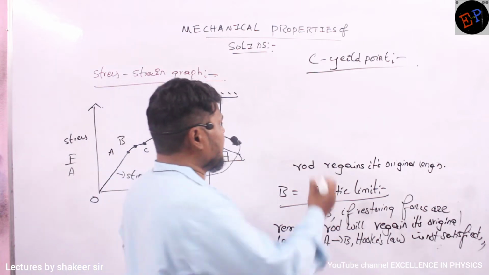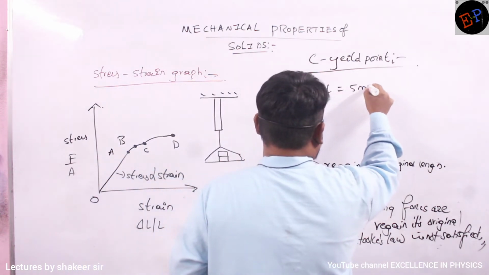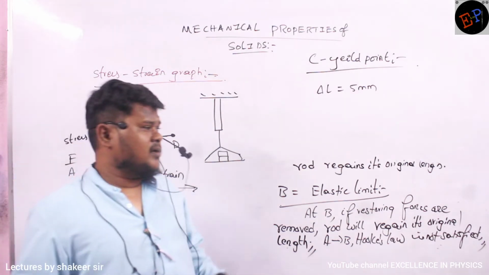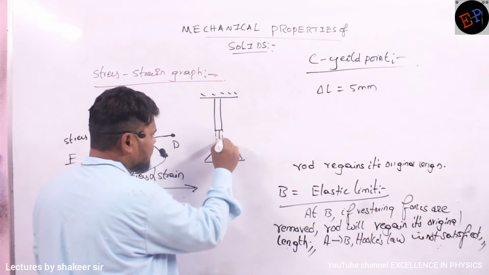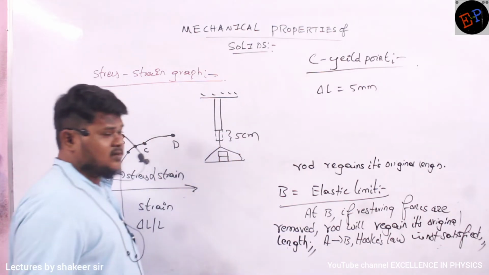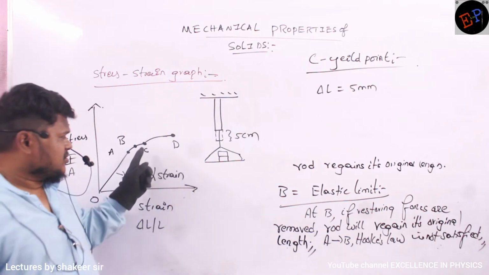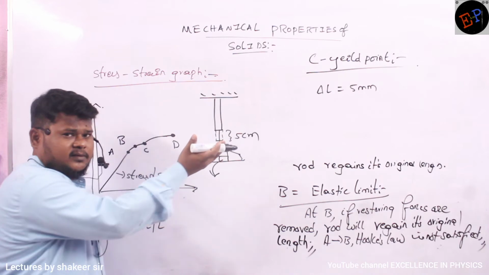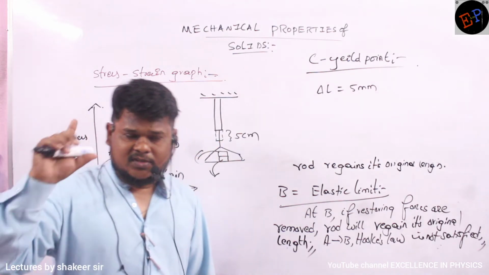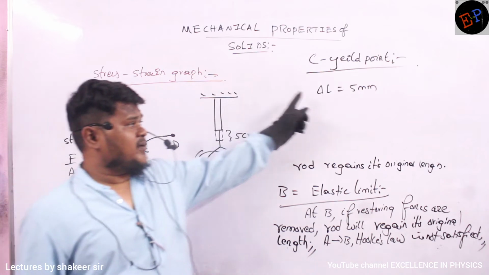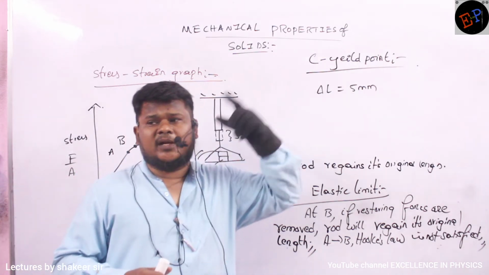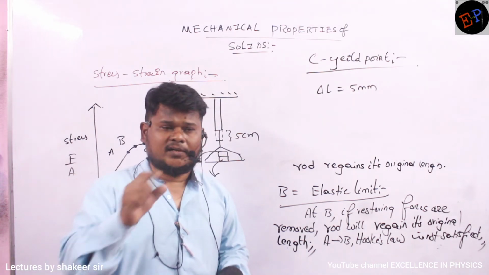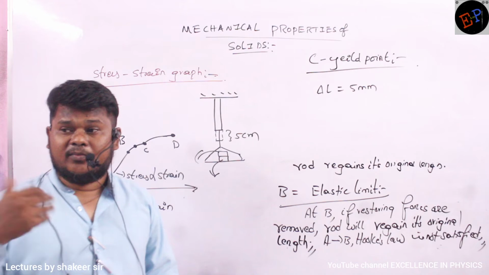So, for example, let elongation is 5 millimeters now. Total rod has elongated by how much millimeters? 5 millimeters. The length of the rod has increased by 5 millimeters. That is called as a delta L, no? So after reaching to this position, now if you remove these masses, then wire will regain its original length, not totally, only up to certain extent. So instead of regaining total 5 millimeter, it will regain only 4 millimeter. It means there is some permanent elongation, no? How much permanent elongation is there? 1 mm. That is why it is called as yield point.